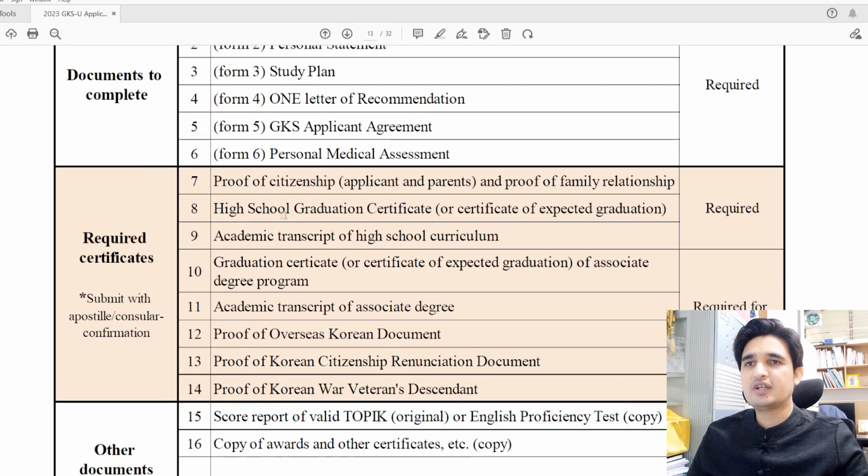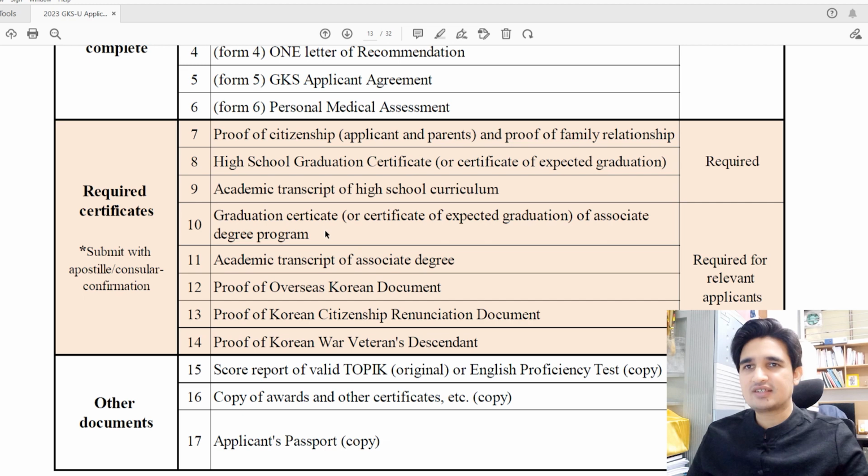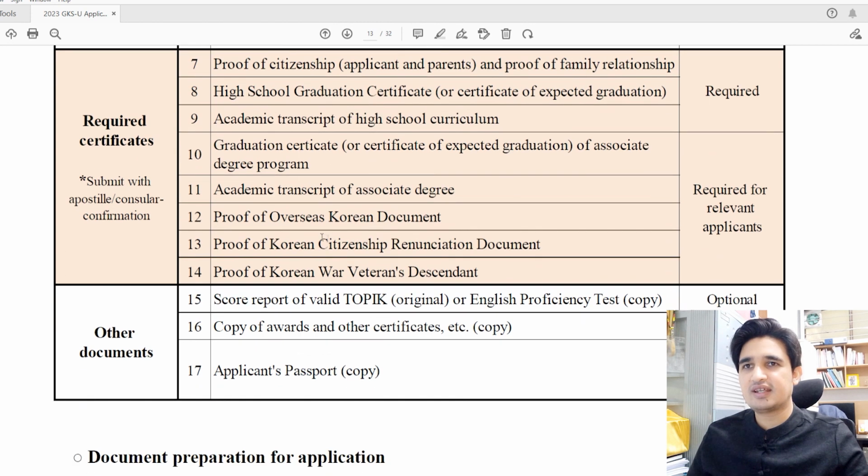Then you have to submit your high school graduation certificate or expected graduation certificate. Then you have to submit your academic transcript of high school. Academic transcript means your mark sheet which shows your marks in each subject. Then if you are applying for a bachelor's degree and you already have an associate degree, then you have to submit your graduation certificate of associate degree, transcript of associate degree, and proof of overseas Korean document if applicable, then proof of Korean citizenship document if applicable.